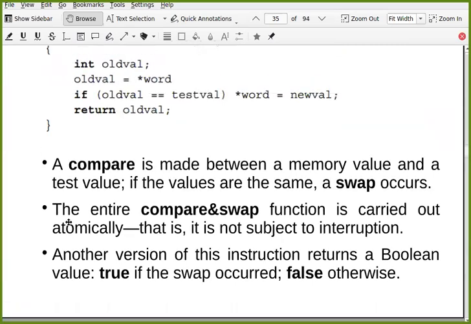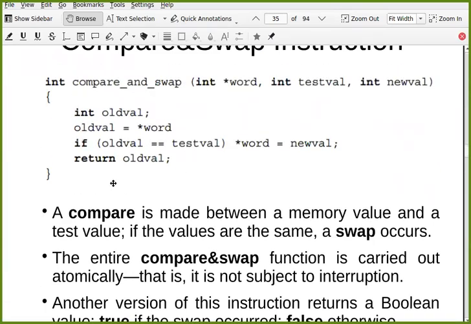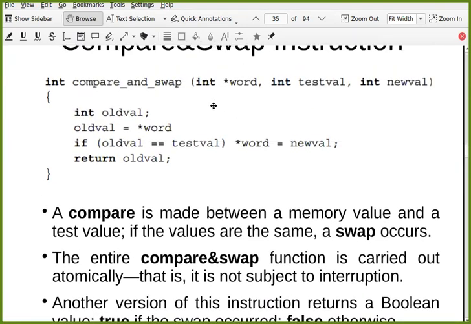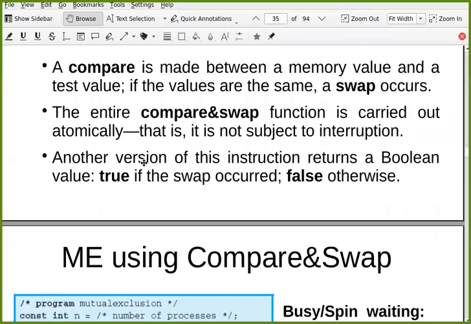So what is the reason behind that? So that no other process can try to check the same thing. At a time, only one process can do this. And another version of this function returns a Boolean value, that is true if the swap occurred, false otherwise. So similar thing can be there, but instead of returning the old value, which is an integer, it returns true or false. If swap occurs, it will return true, otherwise it will return false. That is another version of this.